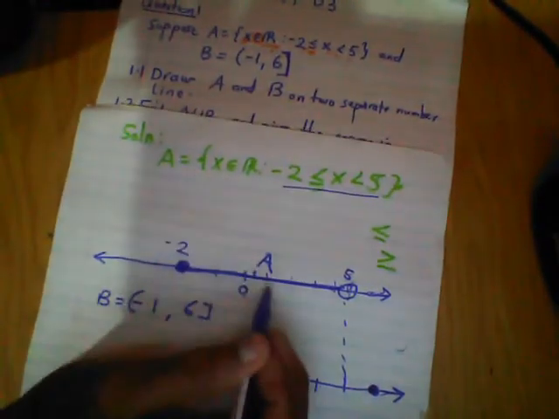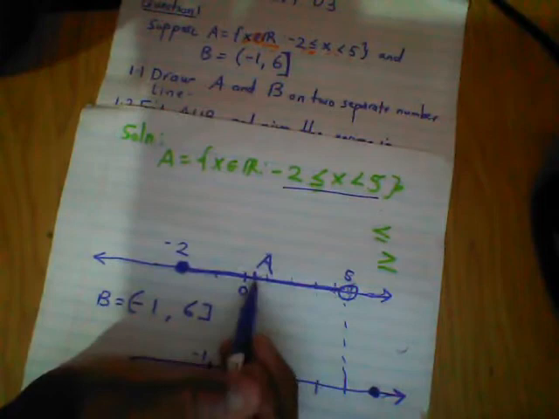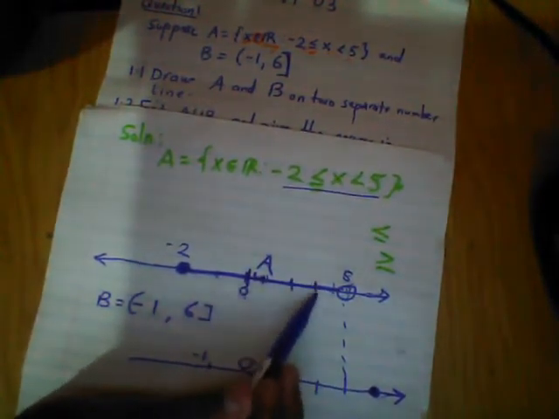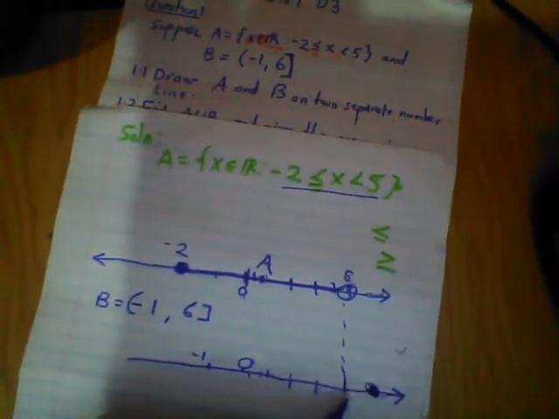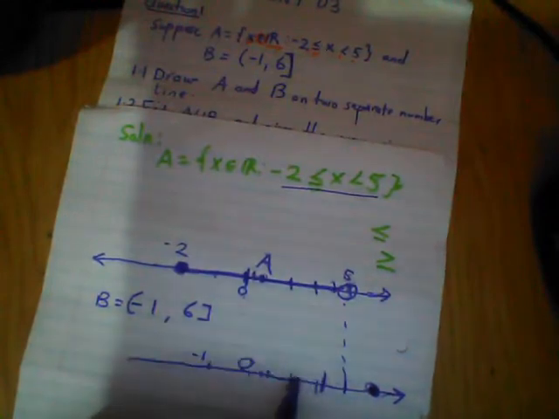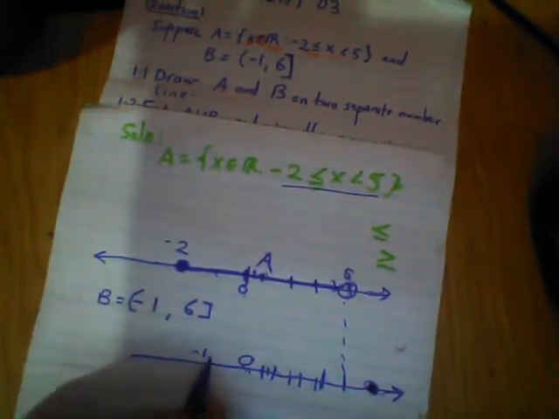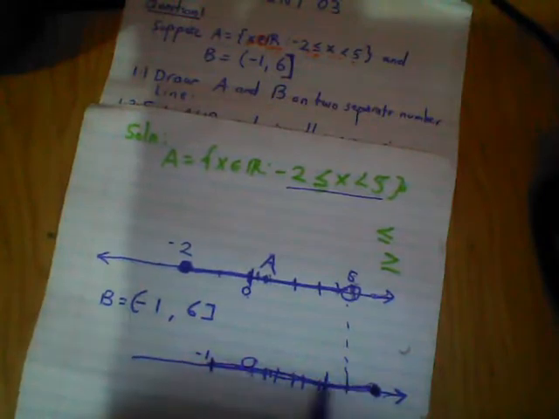See, 1, 2, 3, 4. I hope you understand. 0, 1, 2, 3, 4, 5. So same here, 6, 5, 4, 3, 2, 1, 0. So we want to get from -1 to 6. So you're going to have to shade here from -1 to 6.